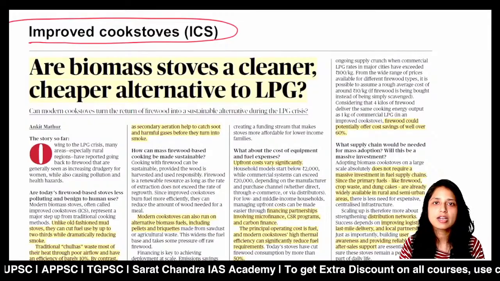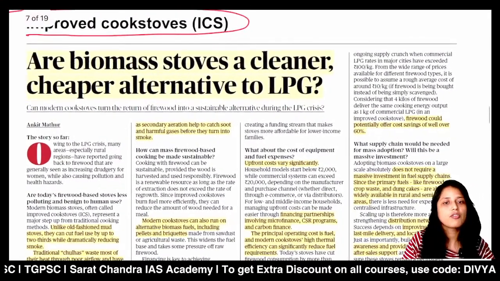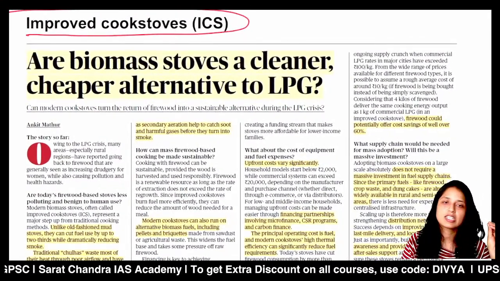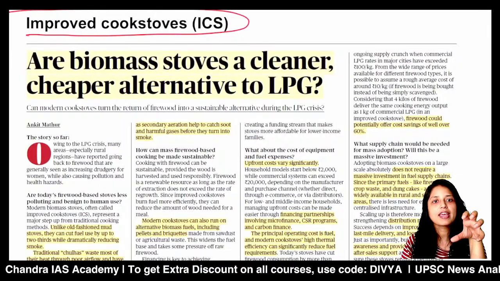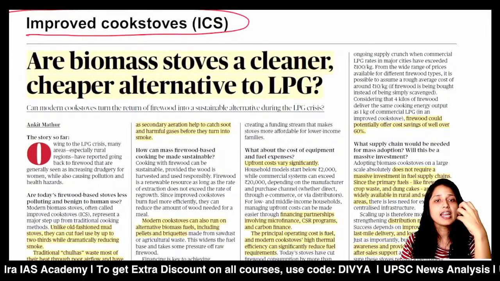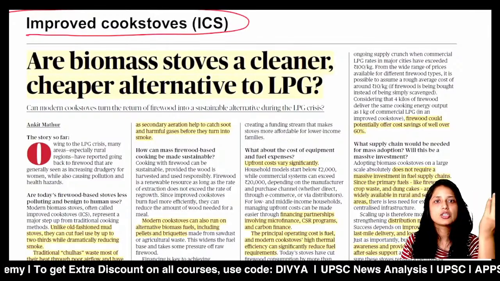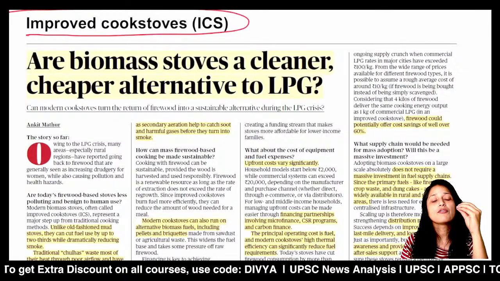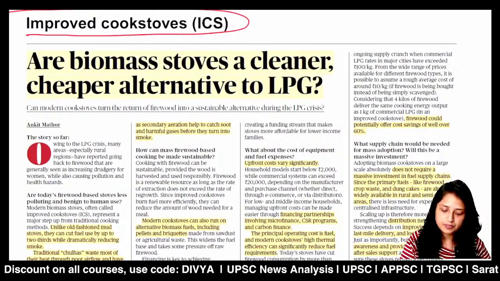These are alternatives to PNG, LPG or LNG. In the article we will discuss the significance of improved cook stoves over LPG, LNG or natural gas, why the government should promote them and how.